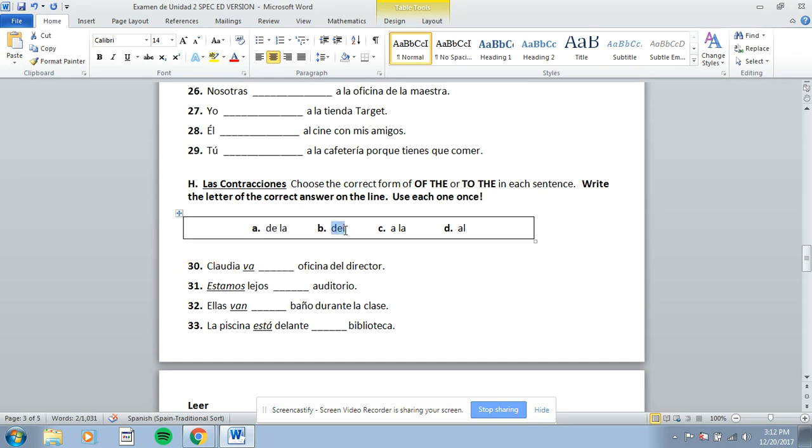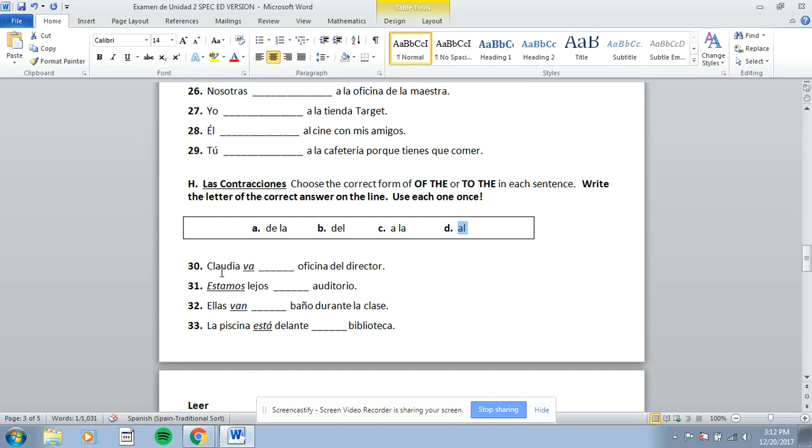This one is if you're using one of the estar verbs, but after the blank is masculine. This one, a la, is if you're using the verb ir, one of the ir verbs, voy, vas, va, vamos, vais, van, and the next word is feminine. And this is also if you're using the verb ir, but the next word after the blank is masculine.